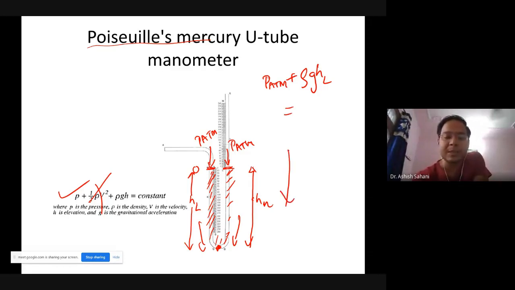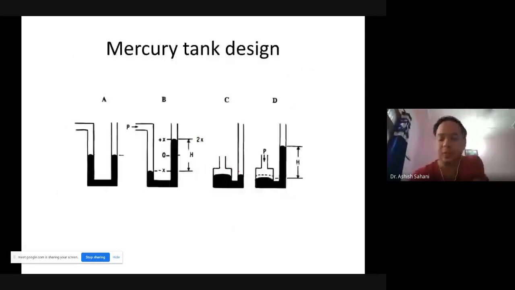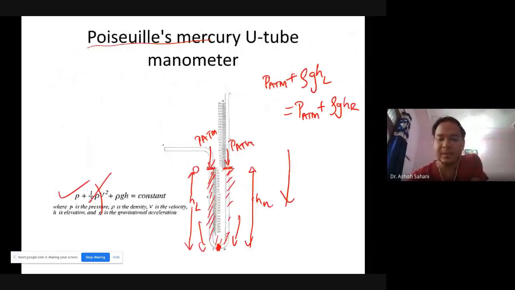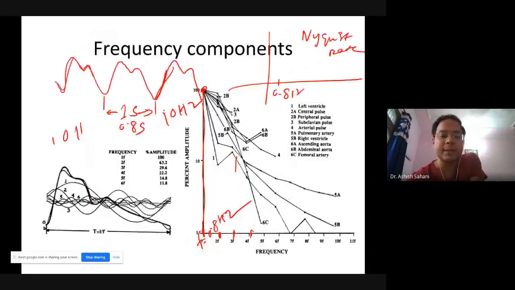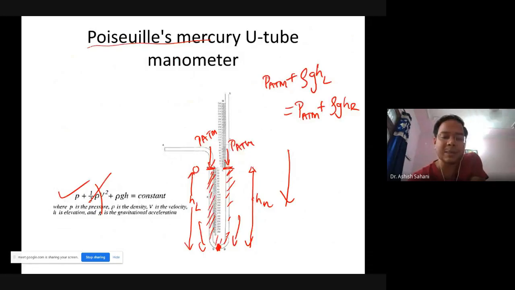On the right side, the total pressure built at this point will be P atmosphere plus rho g h right. Here, h left is equal to h right, rho is equal to rho, g is equal to g, and P atmosphere cancels, so this balances out. The pressure due to both sides has to balance, because if it doesn't, the mercury has to move in one direction or the other. So at this point, the pressure is balanced.